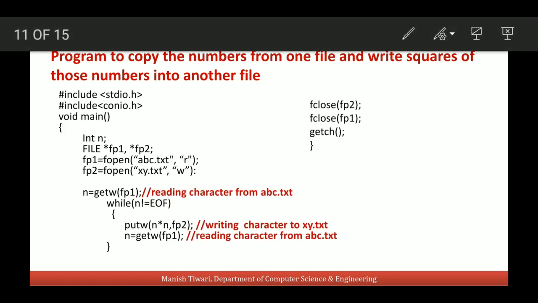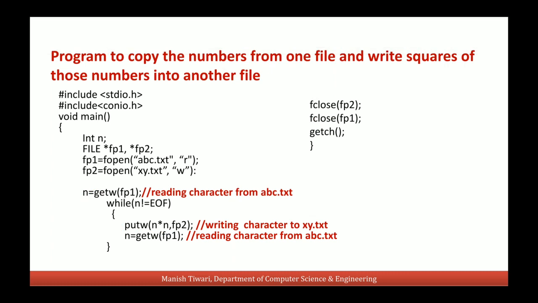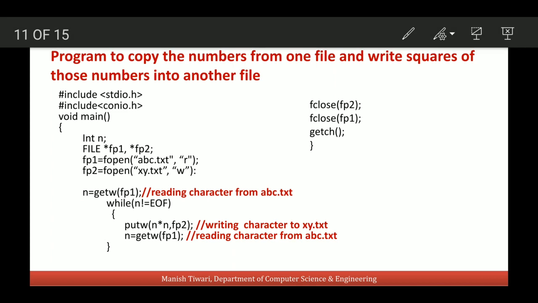So just like in the previous program, we will take two file pointers fp1 and fp2. fp1 will be associated with one file, fp2 will be associated with another file, and we will read the numbers from the first file, that is file fp1, using this getw function, and until we get the end of file, we will write those numbers, or you can say the squares of those numbers, n square, n into n, into the file pointer fp2 using this putw function.